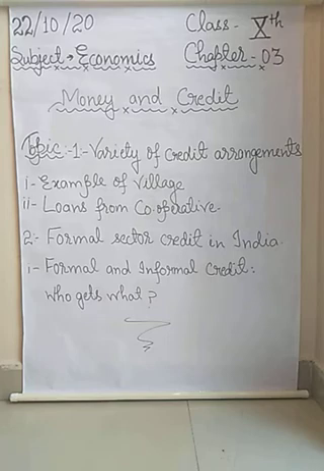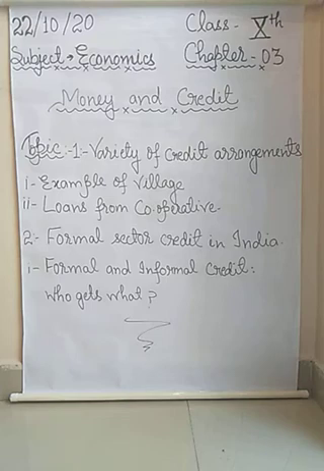And students, in Indian villages, there are several types of cooperatives, such as farmers cooperatives, weavers cooperatives, industrial workers cooperatives, and also Krishak cooperatives function in Indian villages.